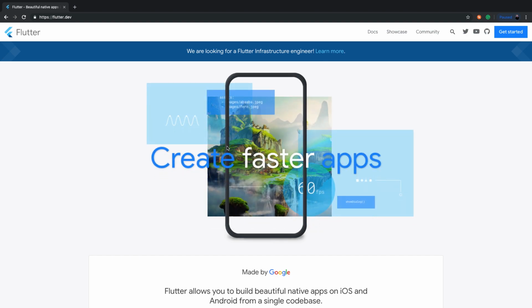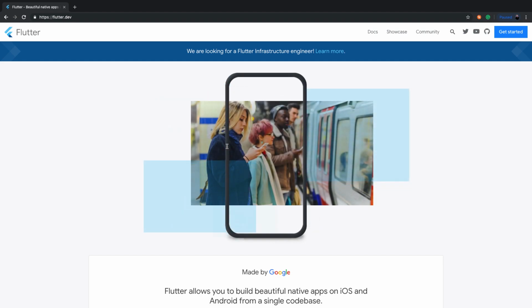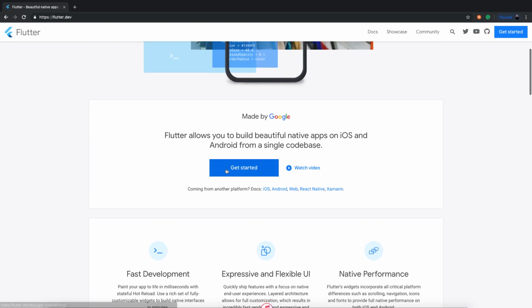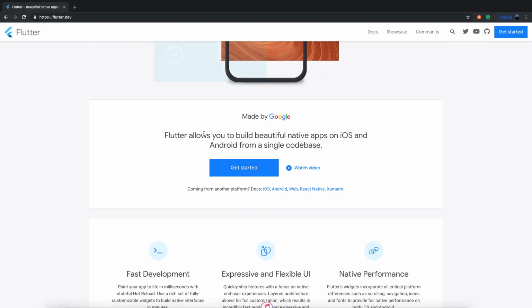So what I want to go over today is how to best learn Flutter. Now, if you're new to Flutter, Flutter is created by Google, and it basically allows you to build native apps on iOS and Android with a single code base, as we see here.